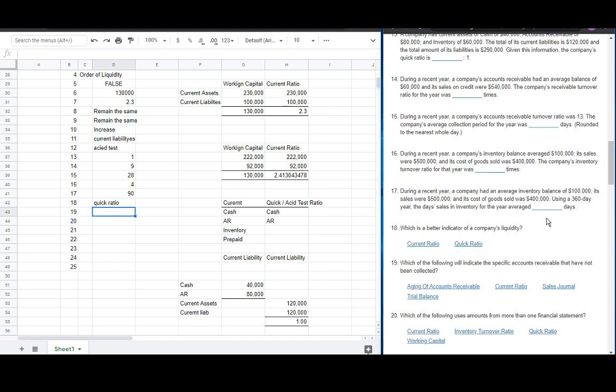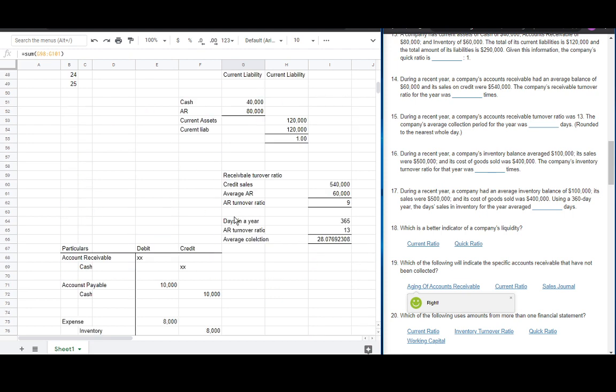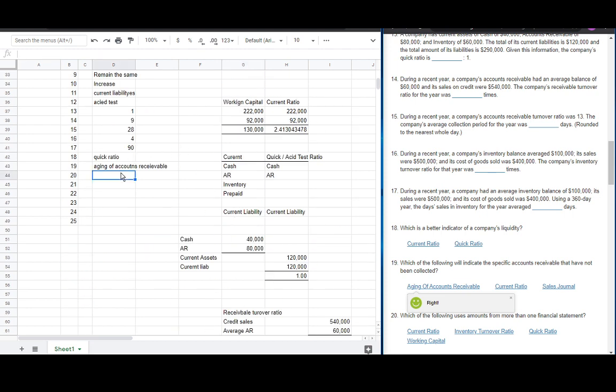Number 19, which of the following will indicate a specific amount of receivables that have not been collected? It is the aging of accounts receivable. So what is an example of an aging of accounts receivable here? We have amounts of AR, or accounts receivable, and the corresponding percentage that the accountant estimates will not be collected. So we see that the longer it takes, at 90 days, we will not collect 20%. So by dividing this and adding these values, we get the total amount of bad debt expense, which is added to the allowance for doubtful accounts. So aging of accounts receivable.